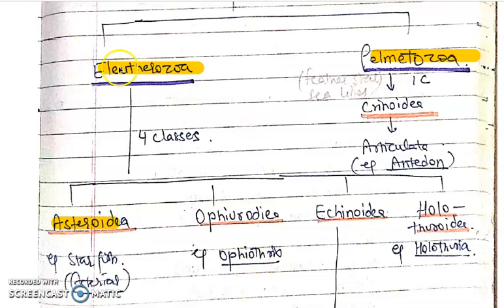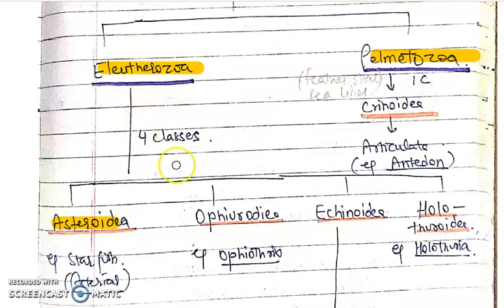Now, what are the main features of Eleutherozoa? It includes free living animals, and Palmatozoa includes sedentary animals. Eleutherozoa includes living species and Palmatozoa includes extinct species of Echinodermata.